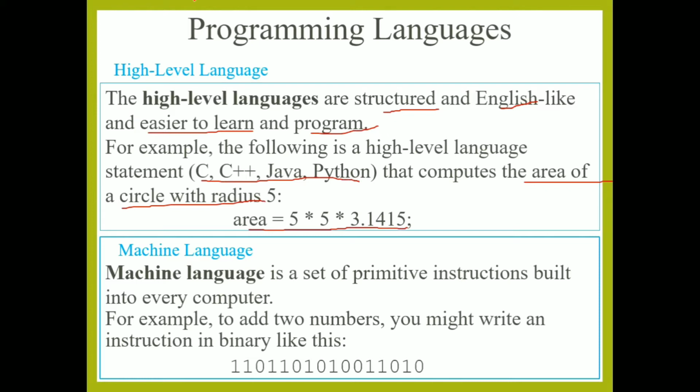Next, what is machine language? Machine language is a set of instructions built into every computer for execution. For example, to add two numbers, you might write an instruction in binary like the following.